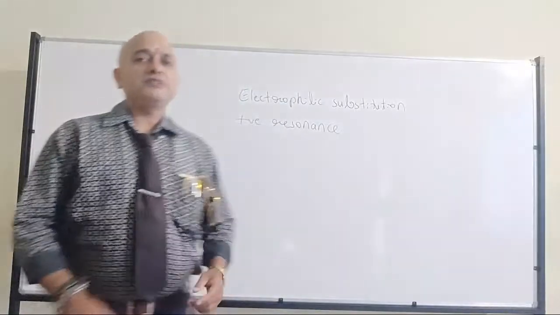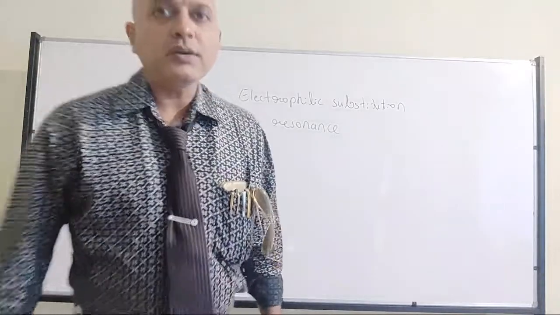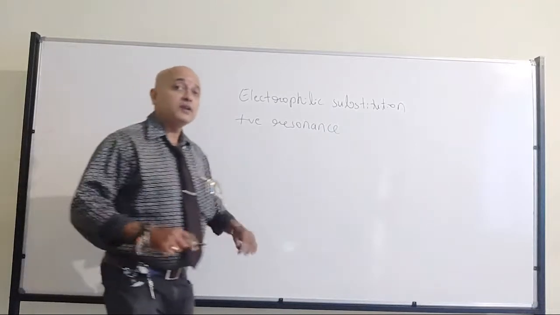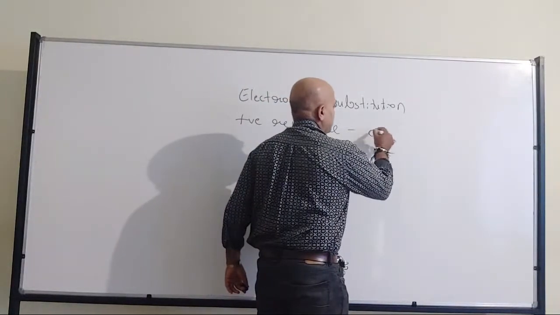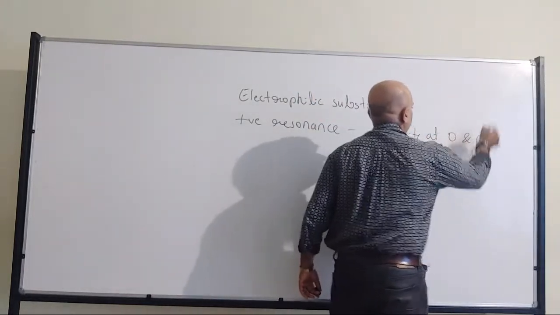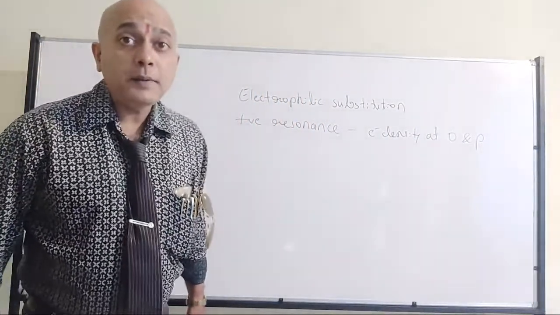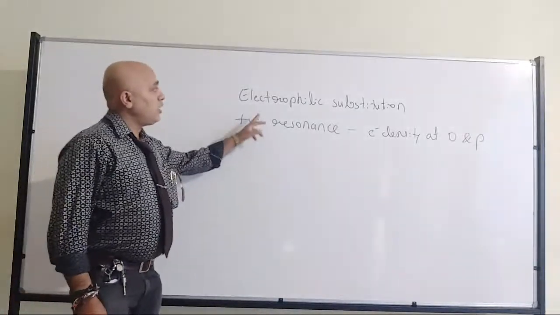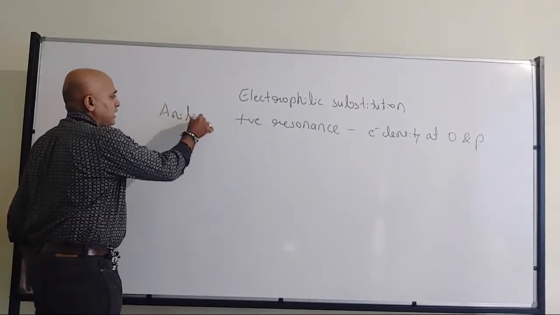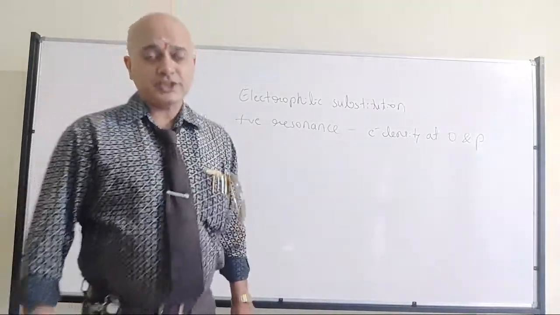So Dhanalakshmi, yes, you are right. In the electrophilic substitution reaction, I was talking about aniline, where we will be having positive resonance. Due to the presence of positive resonance, what will happen? There will be more electron density at ortho and para positions. So they are ortho and para directing. Which one? Aniline. Aniline is ortho and para directing when it comes to electrophilic substitution reaction.